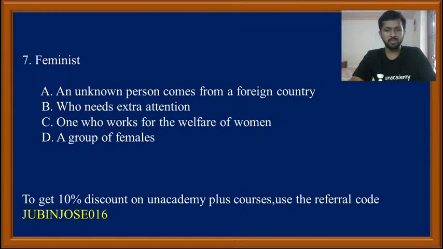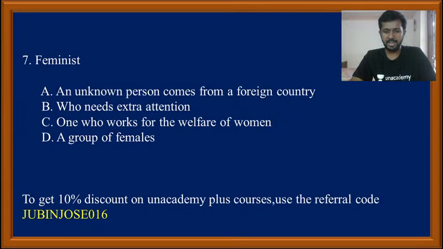What do you mean by feminist? What is the meaning of feminist? An unknown person comes from a foreign country who needs extra attention, one who works for the welfare of women, a group of females. What is the meaning of the word feminist? Please comment your answer. Let me know how many of you are making it correct.